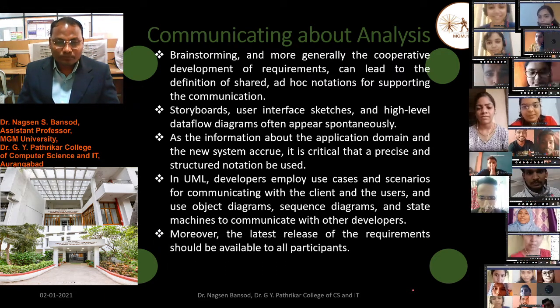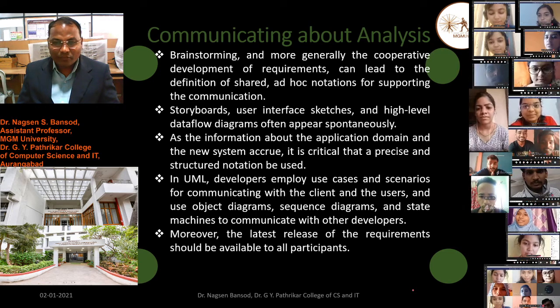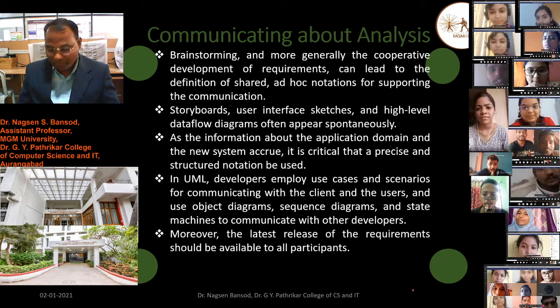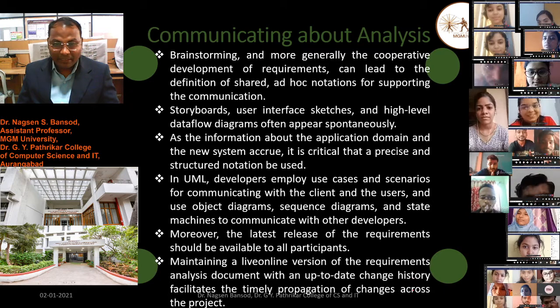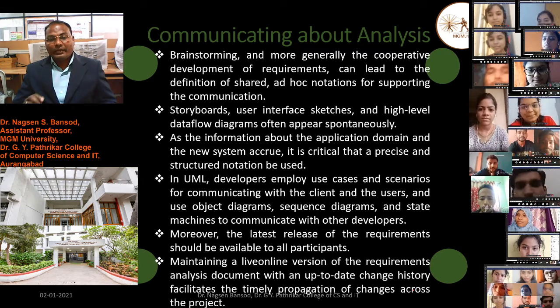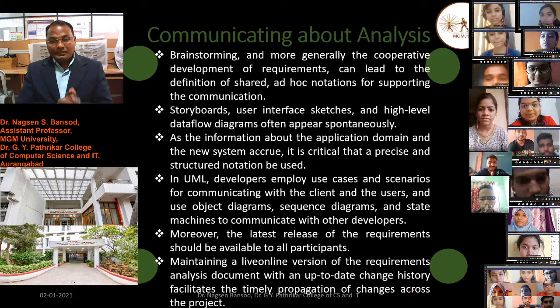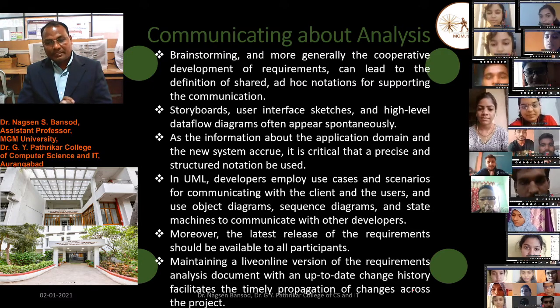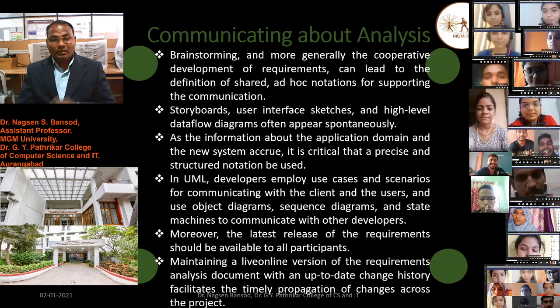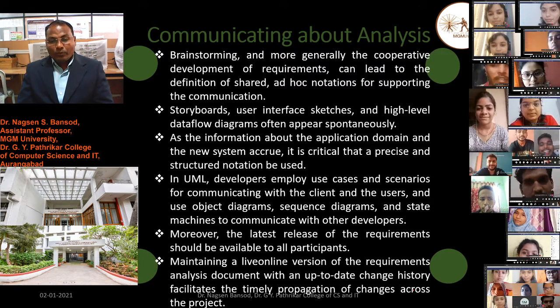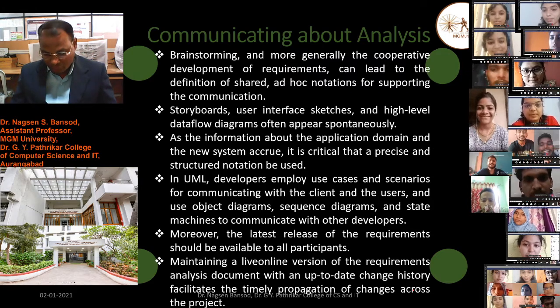The latest release of the requirements should be available to participants, and maintaining a live online version of the requirements analysis document with an up-to-date change history facilitates the timely propagation of change across the team.